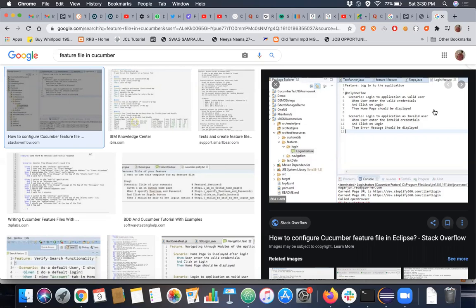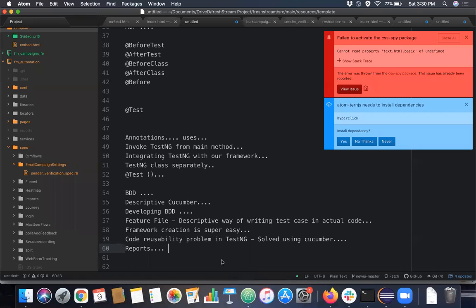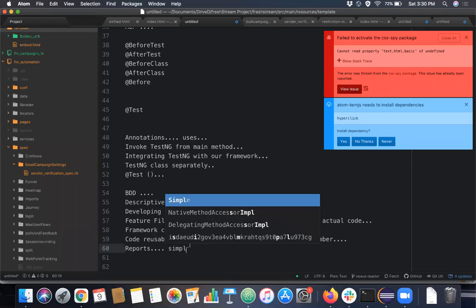Because while creating this feature file itself, we give everything in a descriptive way, so there is no need of doing a secondary effort for reporting. So reporting also becomes very simple in this kind of Cucumber framework. Simple to integrate.